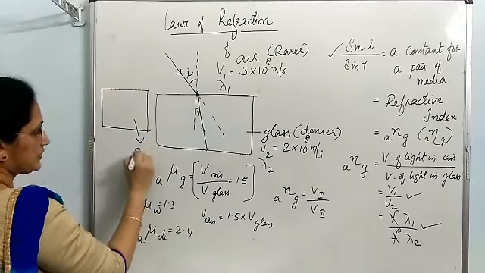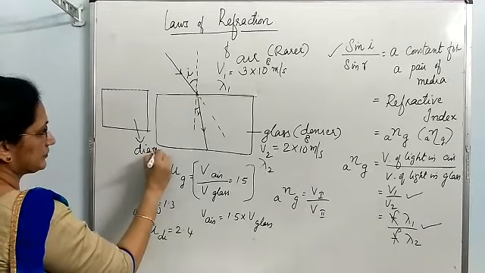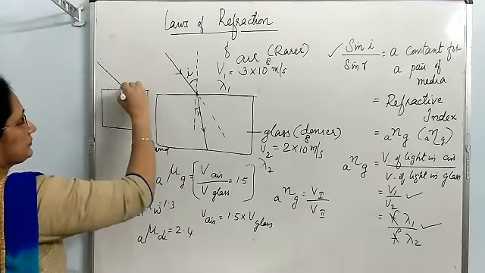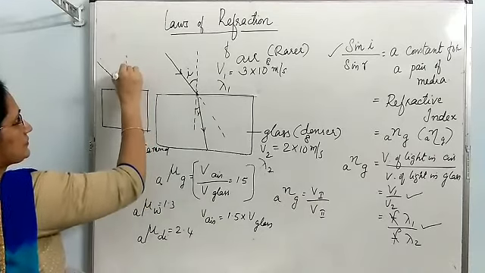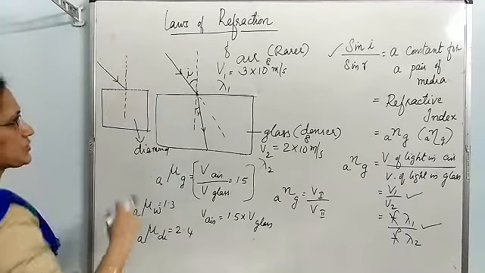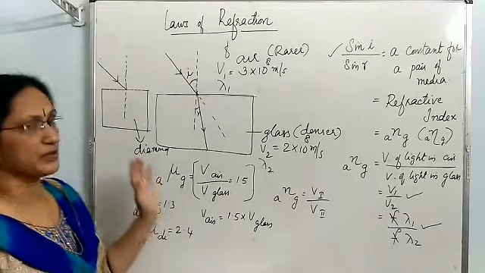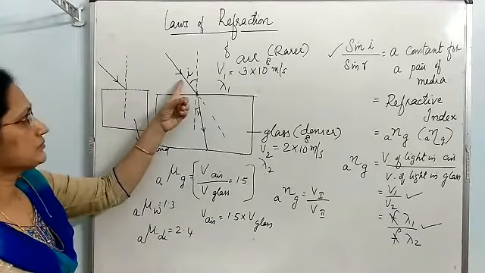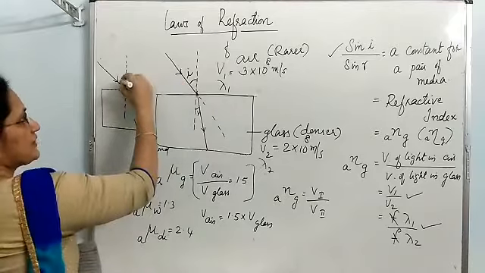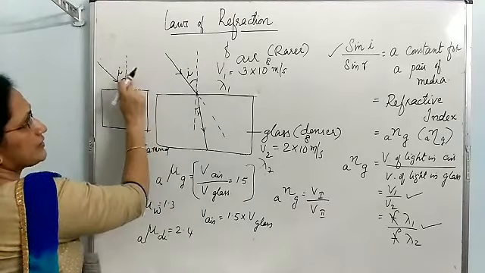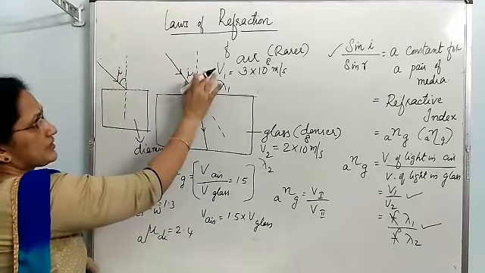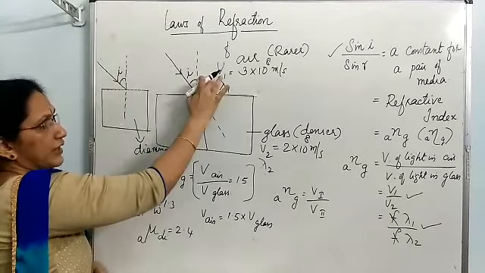Suppose this is diamond, and the same oblique light ray enters. You are asked to find out where it will bend more. The question is the same light ray, I mean this angle of incidence I is the same, and these light rays are initially traveling through air.